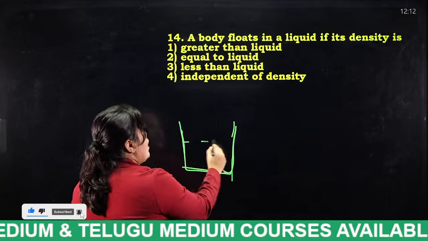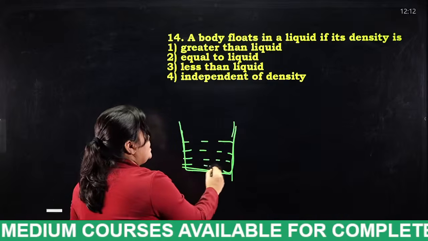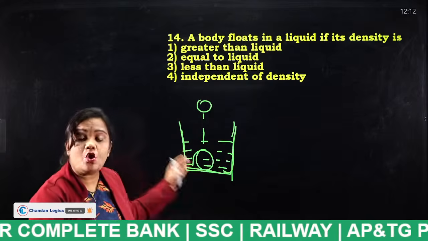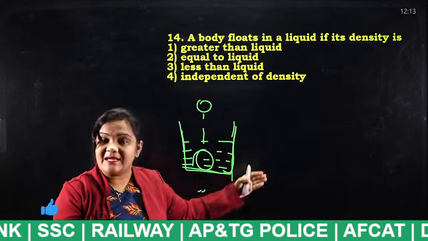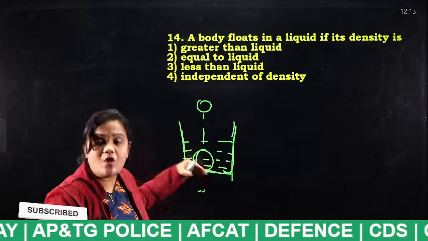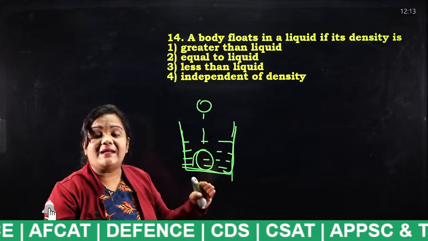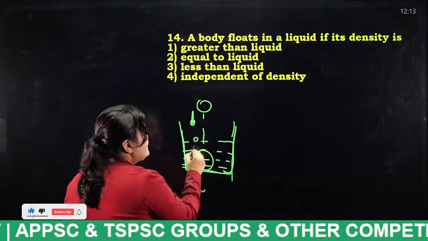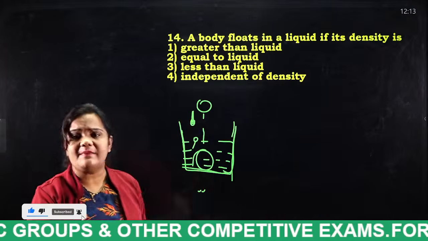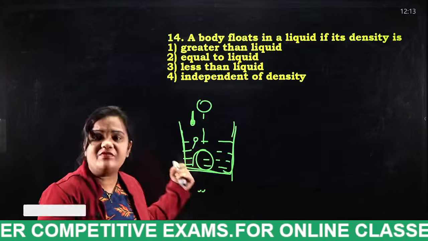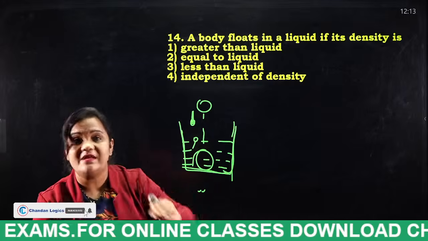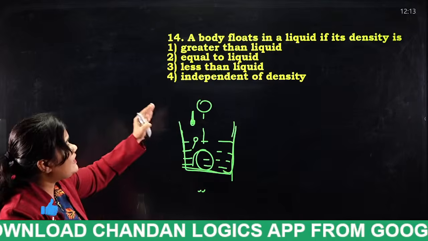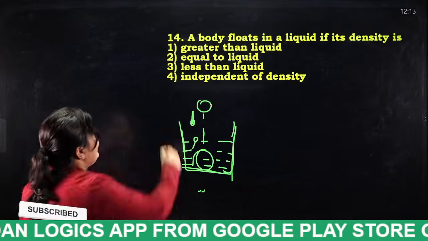Take a bucket and fill water in it. Throw a stone into this. What happens? The density of the stone is higher than the density of the liquid, so the stone will sink. But if you throw a small pin, the pin will float. What is the reason? Because the density of the pin is lesser than the density of the fluid. So what is the answer for this question, students? A body floats in a liquid if its density is less than liquid.